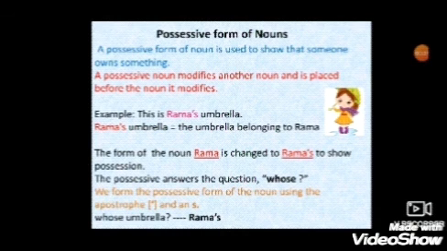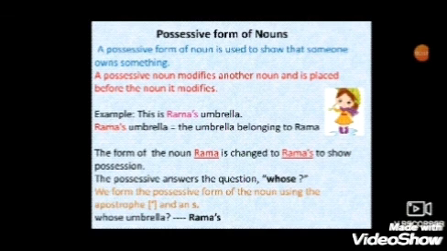Now, a possessive form of a noun is used to show that someone owns something. A possessive noun modifies another noun and is placed before the noun it modifies. Here you can see the example.